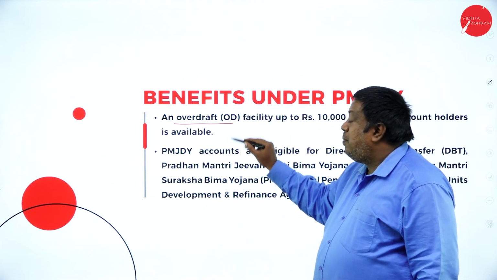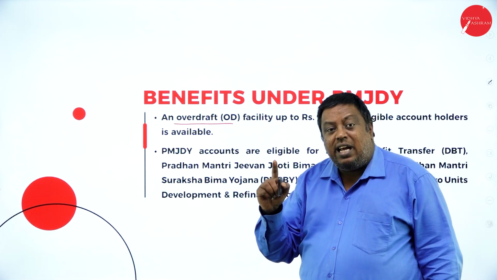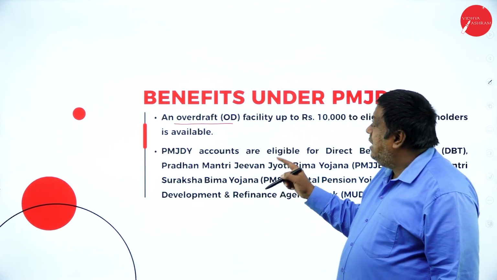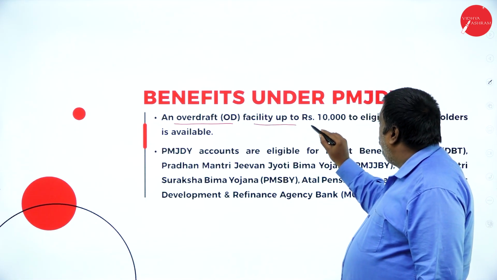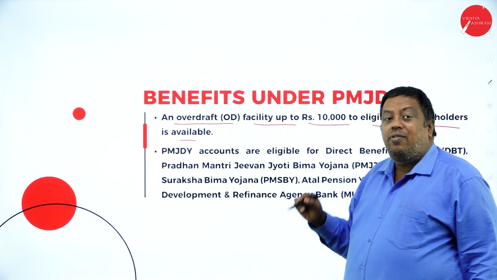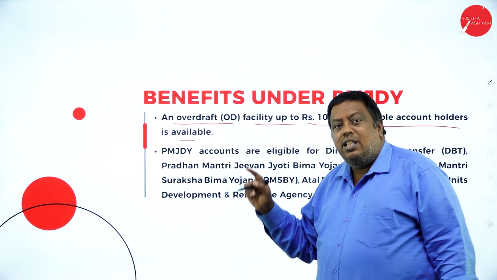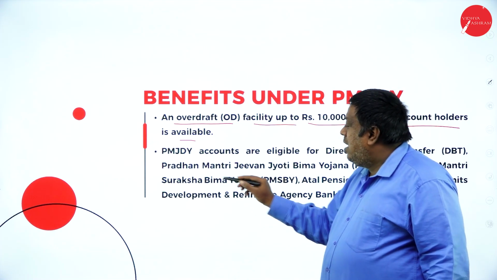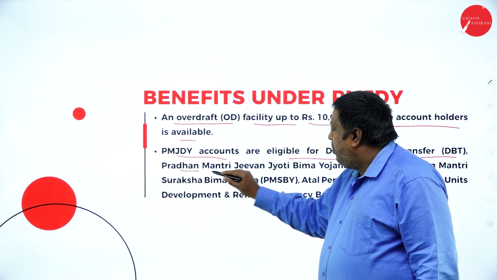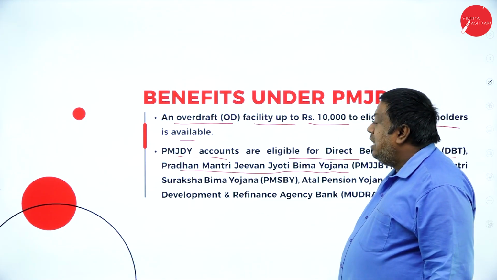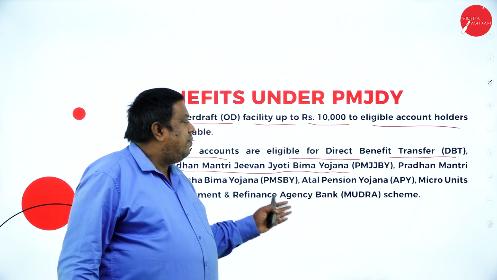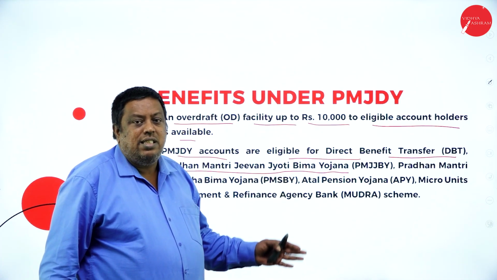See, ordinary savings bank accounts do not get any overdraft facility, but this account has an overdraft facility up to rupees 10,000 for eligible account holders only. PMJDY accounts are eligible for direct benefit transfer and the Pradhan Mantri Jeevan Jyoti Bima Yojana. They can transfer the amount to any other yojanas we have in our country in the present scenario.